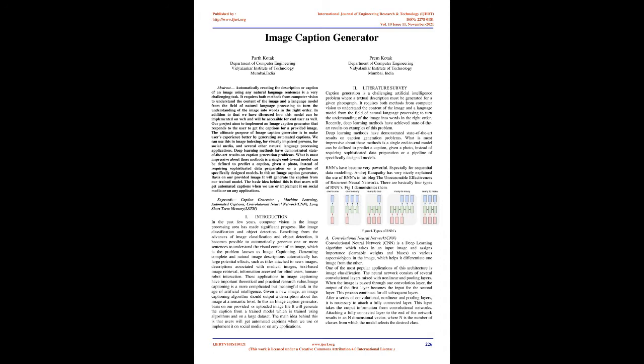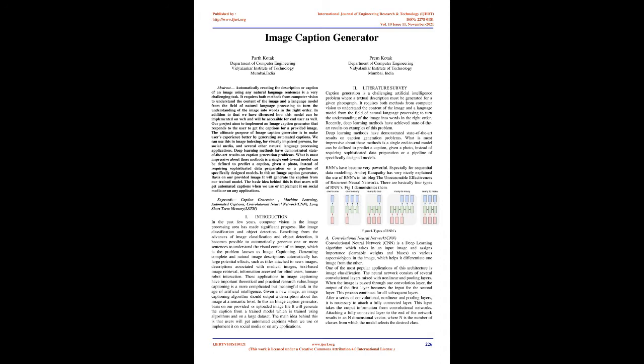What is most impressive about these methods is a single end-to-end model can be defined to predict a caption, given a photo, instead of requiring sophisticated data preparation or a pipeline of specifically designed models. RNNs have become very powerful, especially for sequential data modeling. Andrej Karpathy has very nicely explained the use of RNNs in his blog The Unreasonable Effectiveness of Recurrent Neural Networks. There are basically 4 types. Figure 1. Types of RNNs.